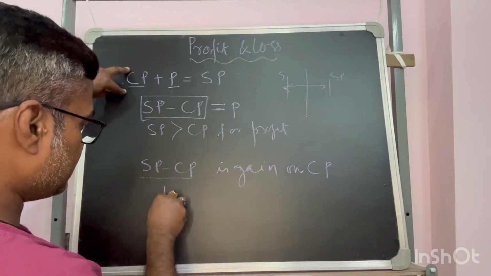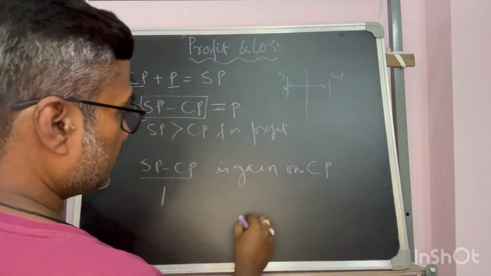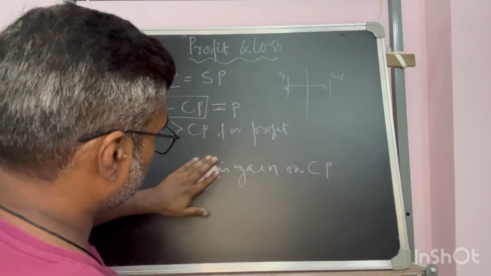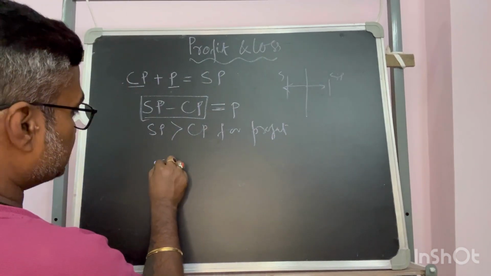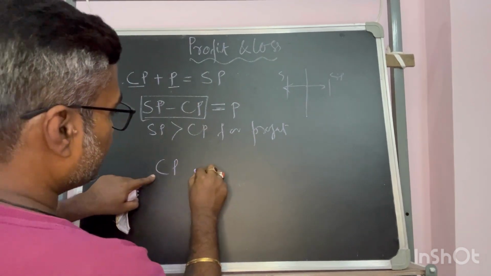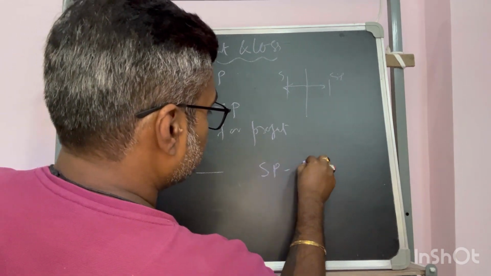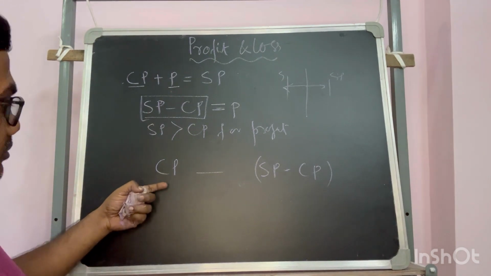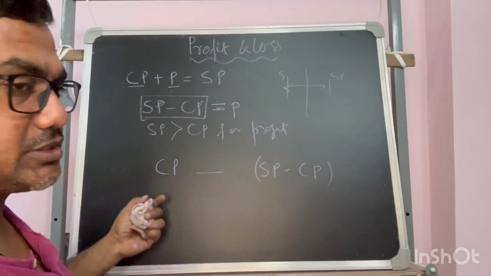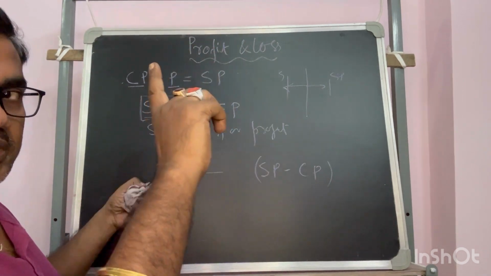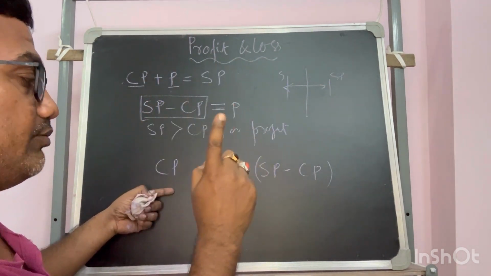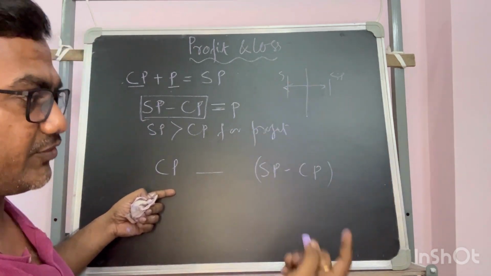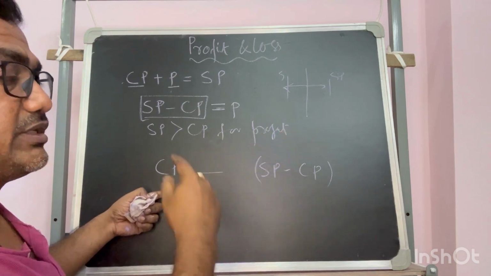So if in case the gain is 1, then what would it be? For CP, the cost price, the gain is SP minus CP, this much. Because I want to bring the cost price to unit 1. If it is unit 1, then what would be my fraction, percentile will come later, but what is the fraction of gain?